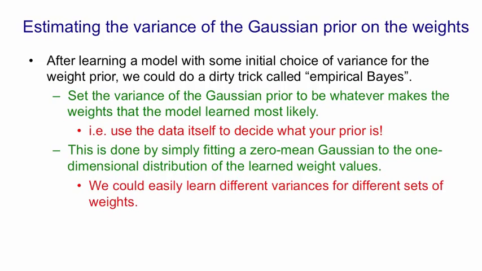Now, one nice thing about that is, if there are different subsets of weights, like in different layers for example, we could learn different variances for the different layers. We don't need a validation set, so we can use all of the non-test data for training. And because we don't need validation sets to determine the weight penalties in different layers, we can actually have many different weight penalties. This would be very hard to do with validation sets.